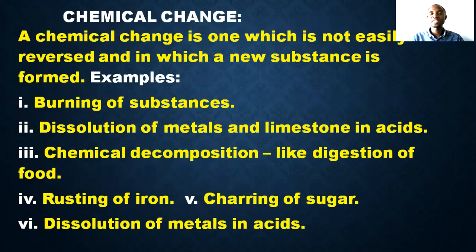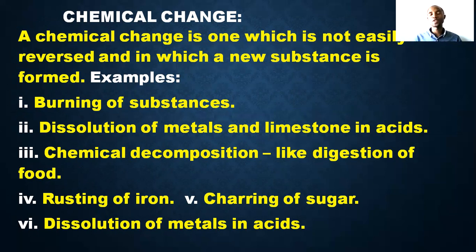Then chemical change. What is chemical change? Because we see things change around us every time. Things change from one state to another. Chemical change is the one that is not easily reversible. When it undergoes change, it cannot be reversed to the original, and a new substance is also formed. It's not easily reversible, and something entirely new is formed. We call it chemical change.